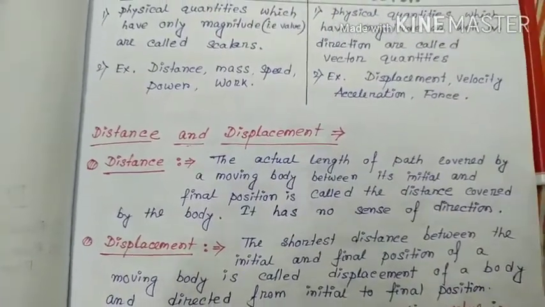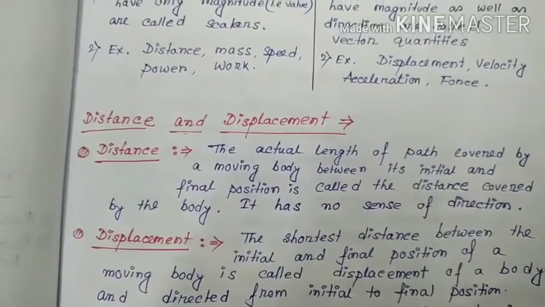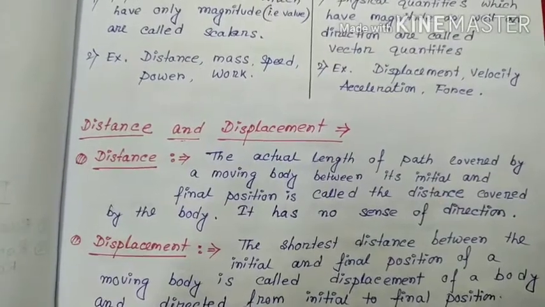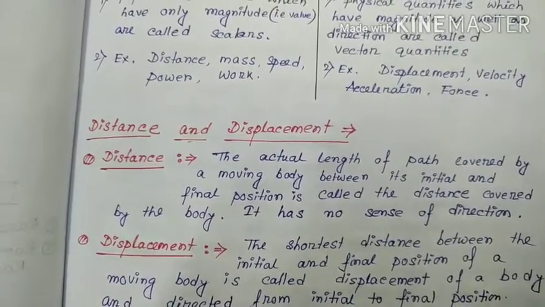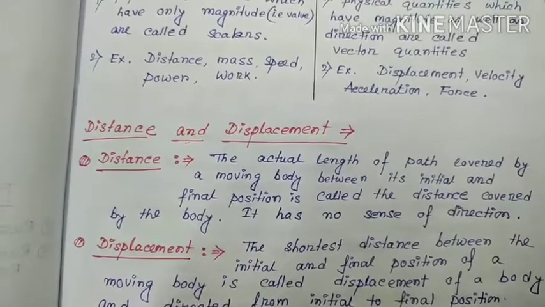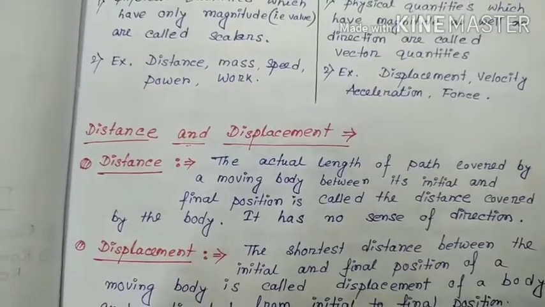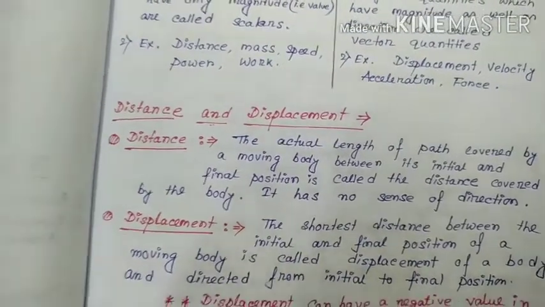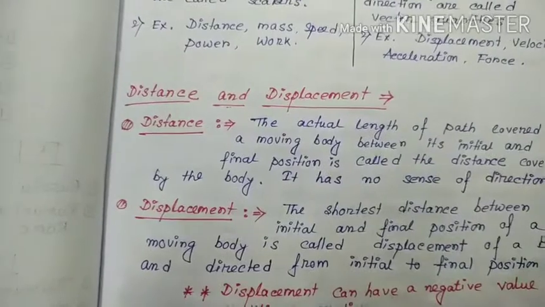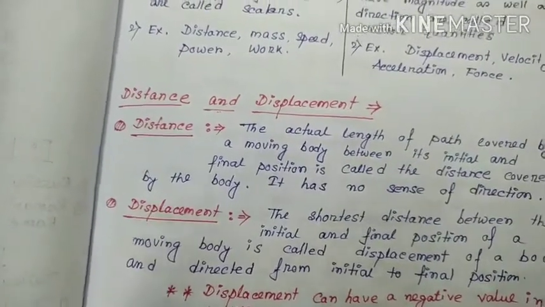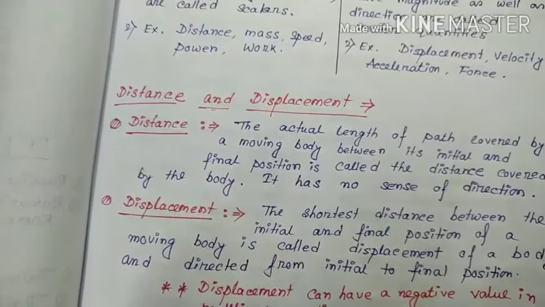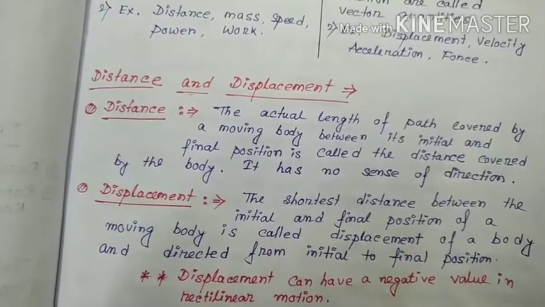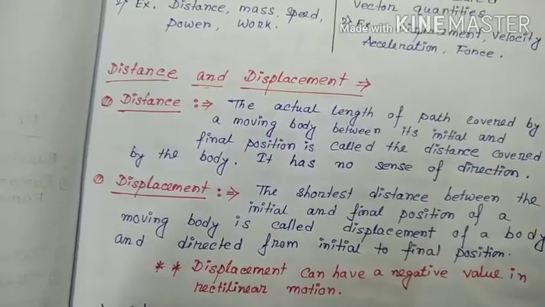What is distance? The actual length of path covered by a moving body between its initial and final position is called the distance covered by the body. It has no sense of direction. Distance is the actual length from initial position to final position. But what is displacement? Distance is a scalar quantity, but displacement, the shortest distance between the initial and final position of a moving body, is called the displacement of a body, and it is directed from initial to final position.